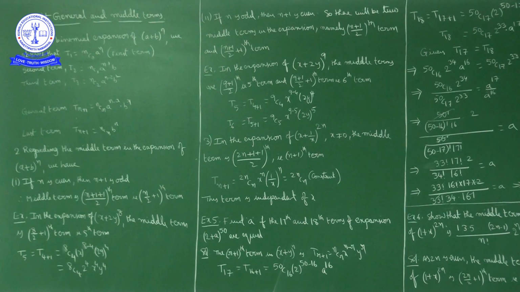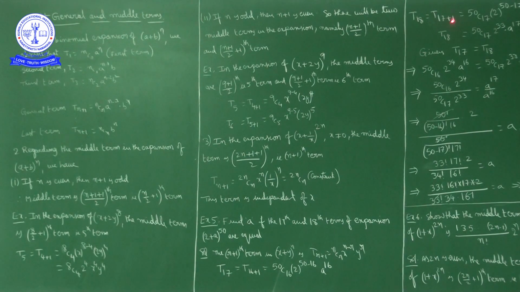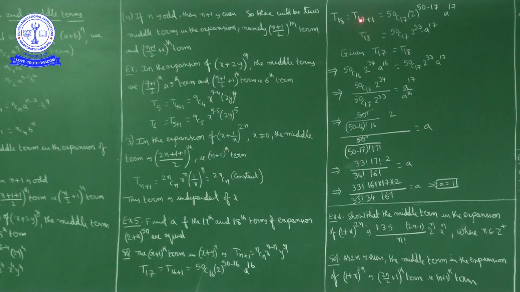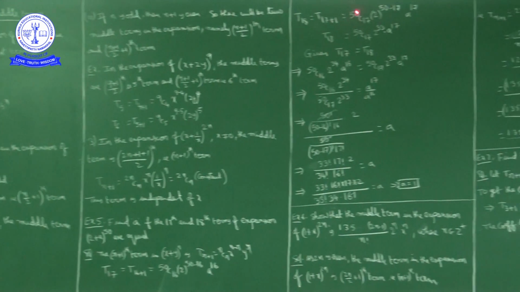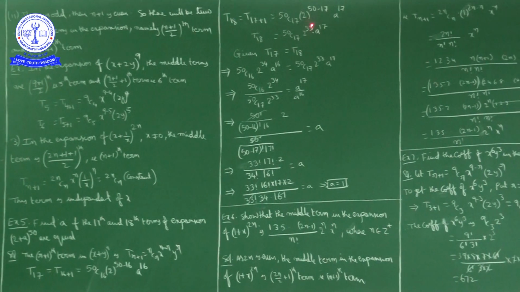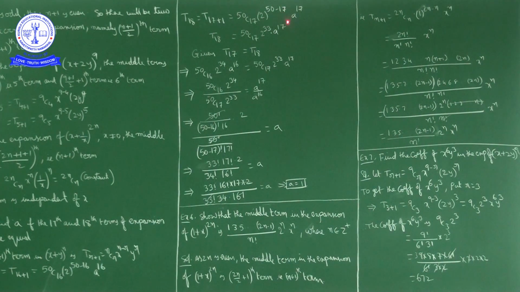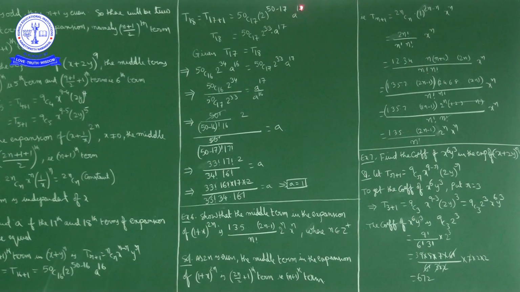Okay. Now T18th term. T18 is equal to what we can write? T17 plus 1, nCr formula again, Tr plus 1. What is r here? 17. So 50C17, x power n minus r, 2 power 50 minus 17 into y power r, a power 17.